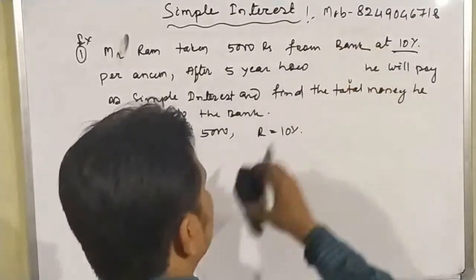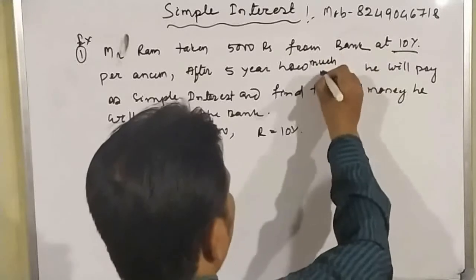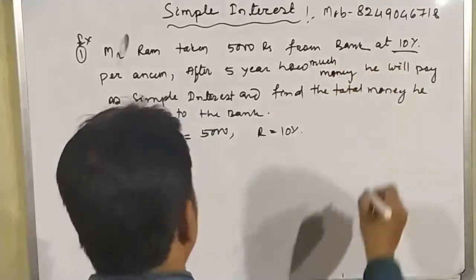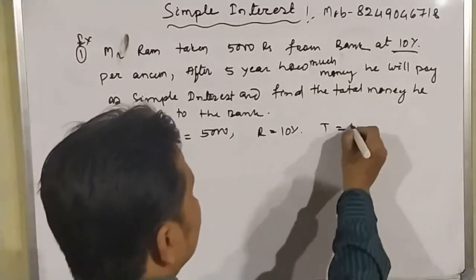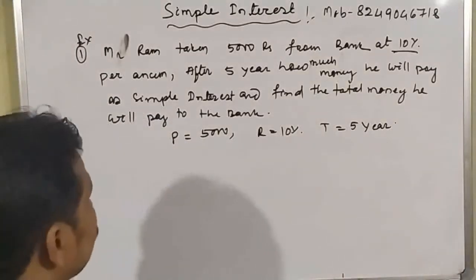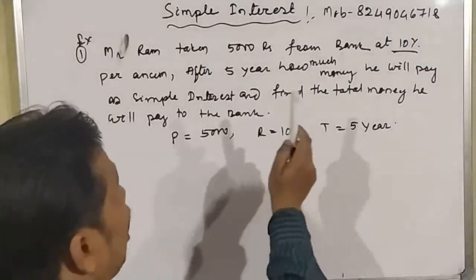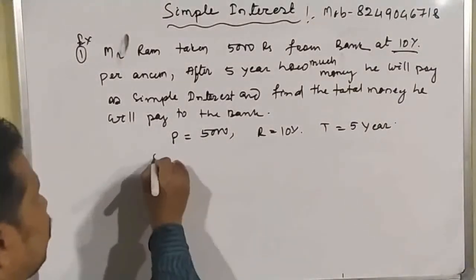How much money? Okay. So after 5 years, that means your time is equal to 5 years. So now, what is the question asked? The question asked is how much money he will pay as simple interest. So here we can find out the simple interest.